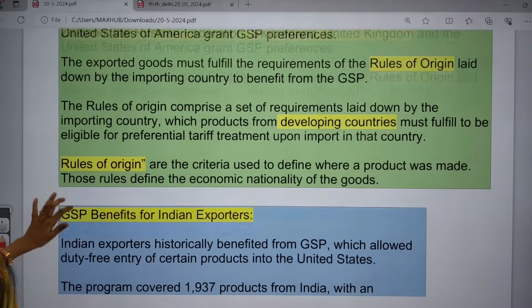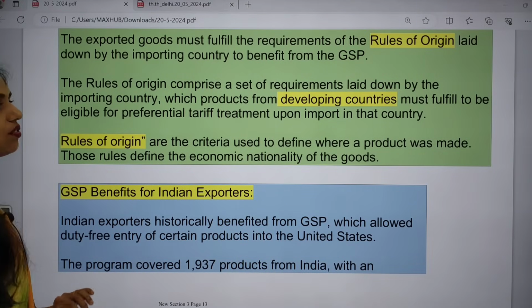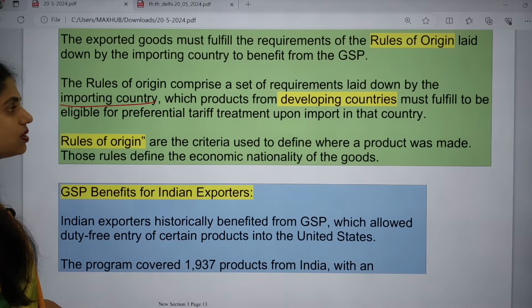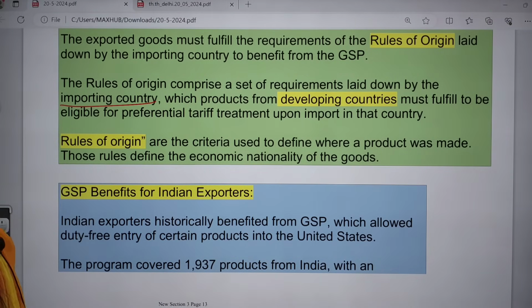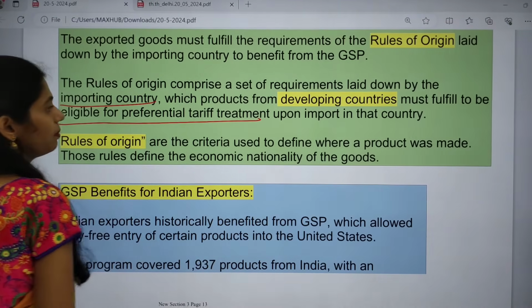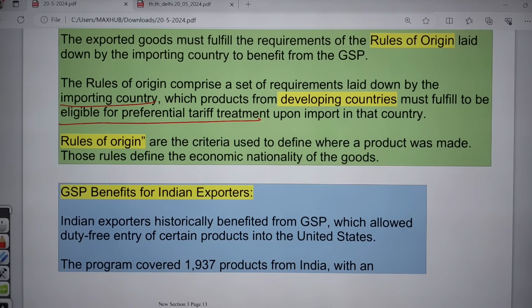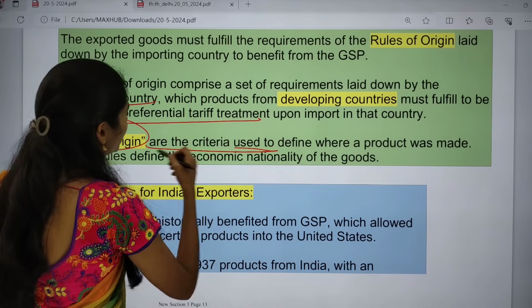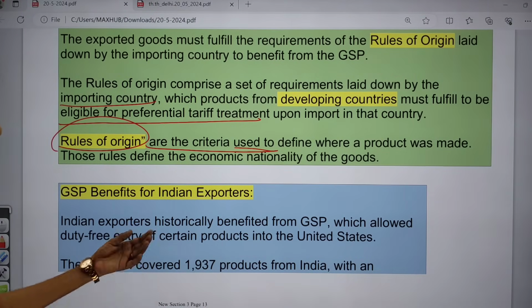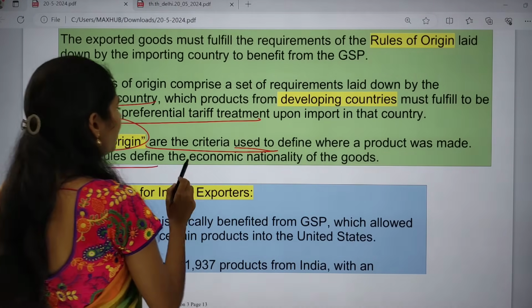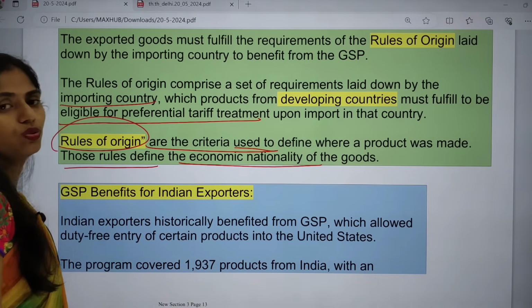The rules of origin comprise a set of requirements laid down by the importing country, which products from developing countries have to fulfill to be eligible for preferential tariff treatment upon import in that country. Rules of origin are the criteria used to define where the product was made, and they define the economic nationality of the goods.